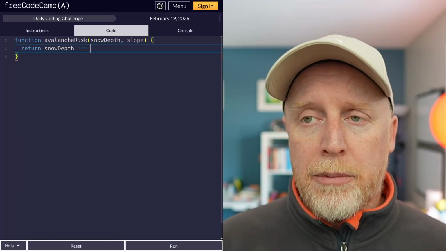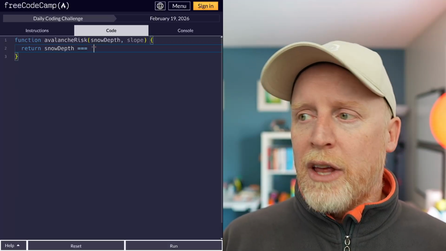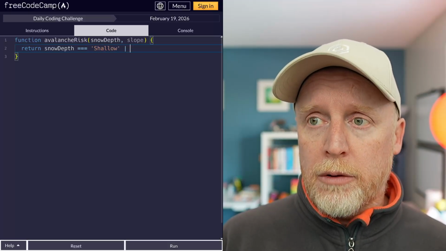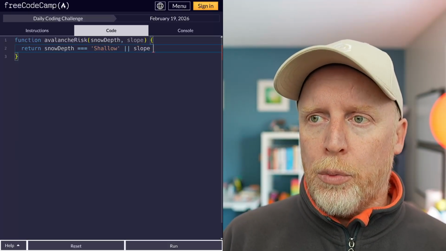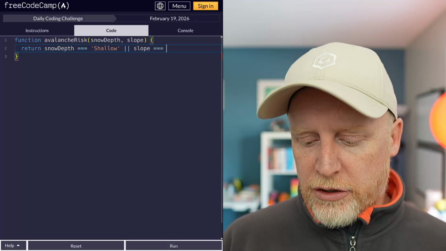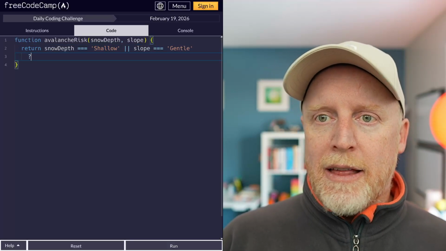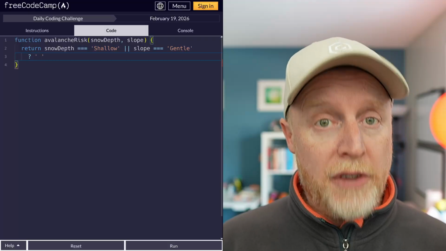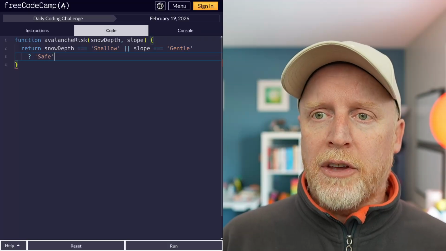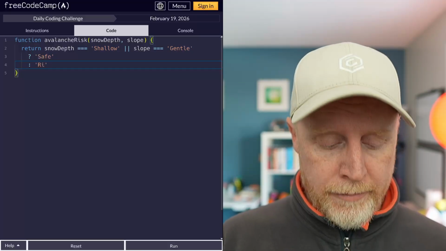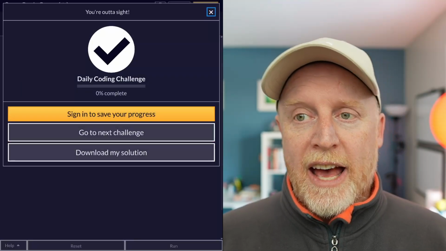So snow depth, if snow depth equals, what is it? Shallow, right? There it is. Or, doing it right, slope equals gentle, capital letters, then it is safe, right? Safe, just like this. Otherwise, it is risky, okay? Just like that, that is it.